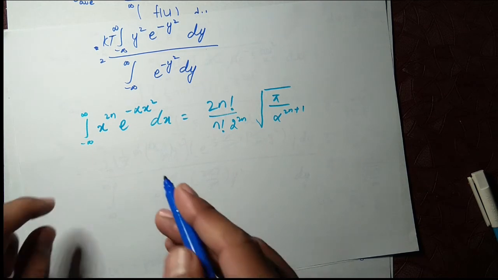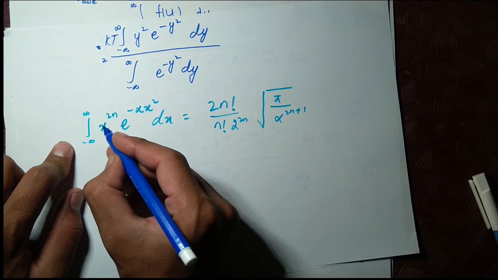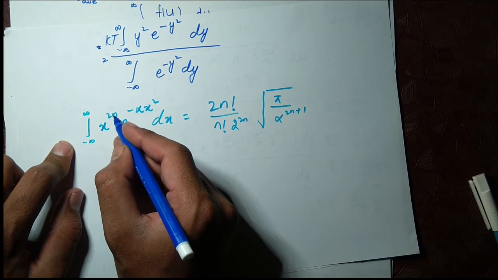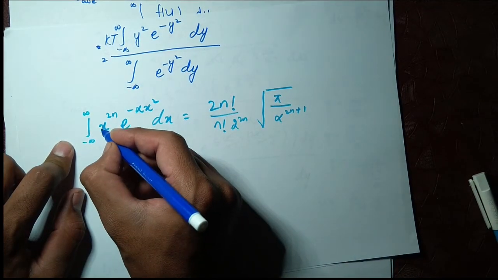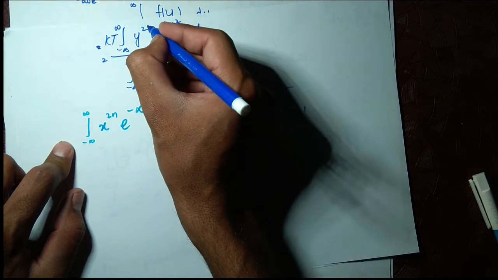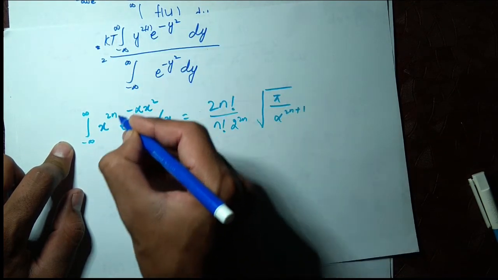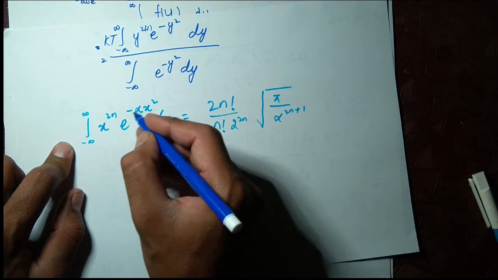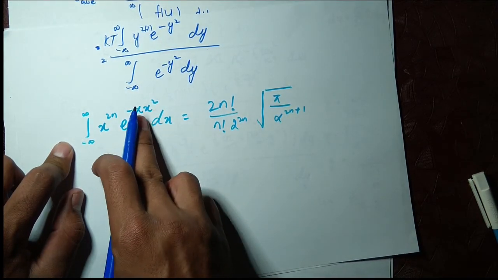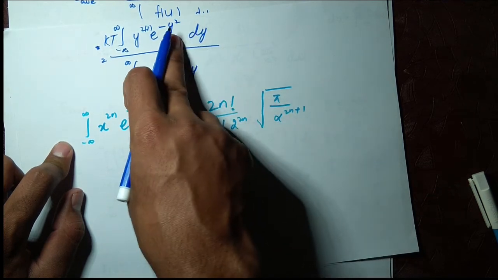So now I'm putting the value here. You can see here n equals 1. For this case, x is equal to y, and 2n will be 2, since n here is equal to 1, and alpha here is 1 also.